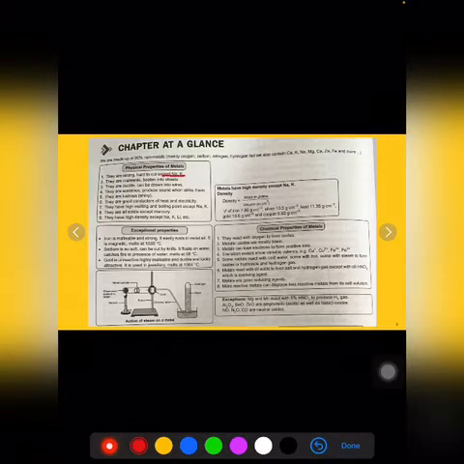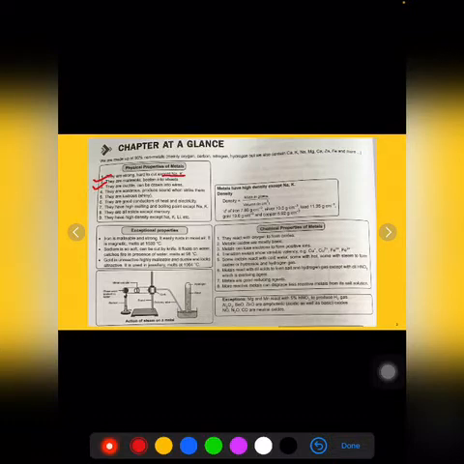Second is they are malleable. Malleable means the elements or the metals which can be beaten into thin sheets. Next is ductile. Ductile are the metals which can be drawn into wires. So their definition is important. What do you understand by malleable? Malleability and ductility. Metals are sonorous, that is they produce sound.